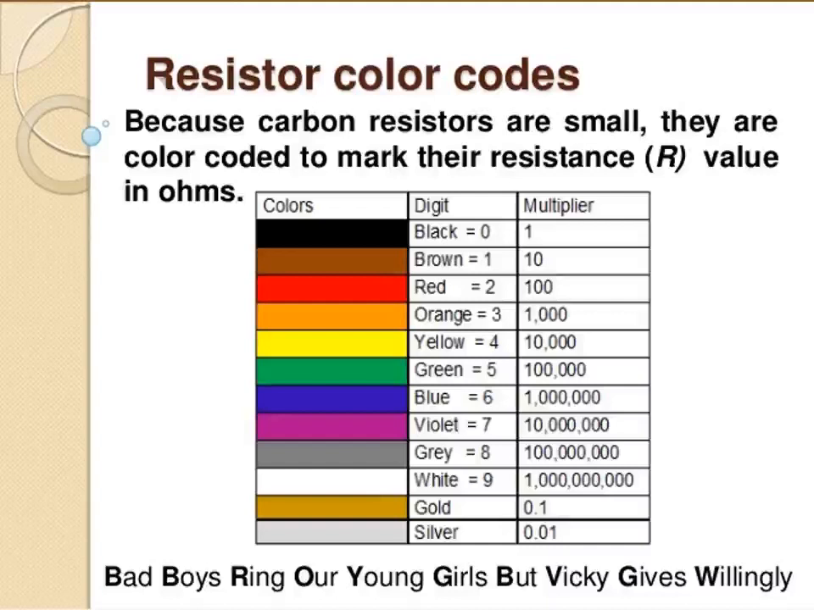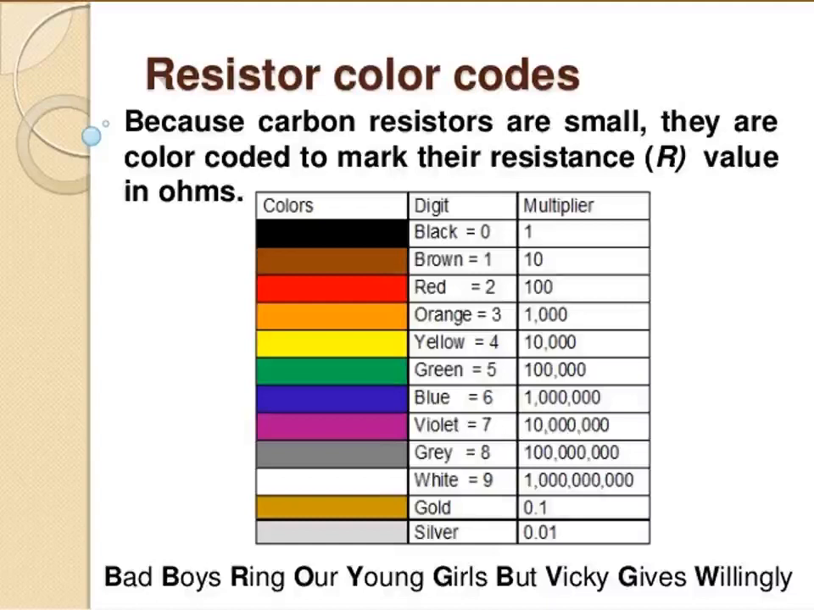The tolerance is 5%. So now you have to multiply the value. 5 for green and 6 for blue, so 56, and 10 power 3 is the multiplier. So 56 into 10 power 3, with the tolerance of 5%. Did you understand? So by seeing the colors, you can calculate the full biodata of that resistor.